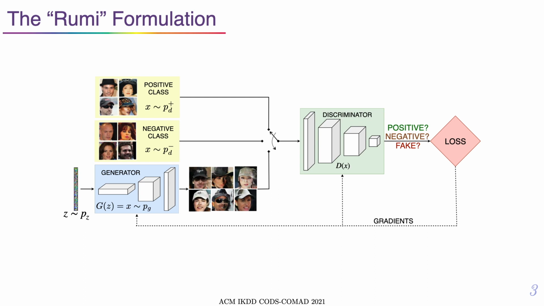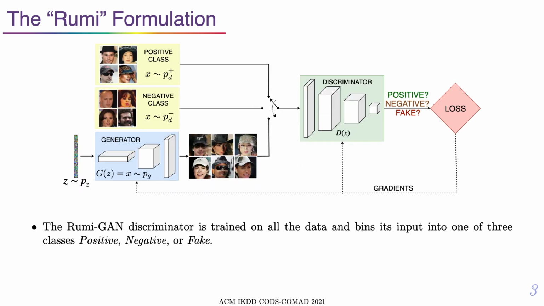This formulation now gives us a semi-supervised RumiGAN framework. The modifications are lightweight. In comparison to the baseline GAN, the Rumi counterpart merely splits the input data into positive and negative classes, while tuning the loss function to favor learning the positive class distribution. We train the GAN discriminator on both the positive and negative class samples. The optimal discriminator is the one that perfectly classifies its input as positive, negative, or fake.